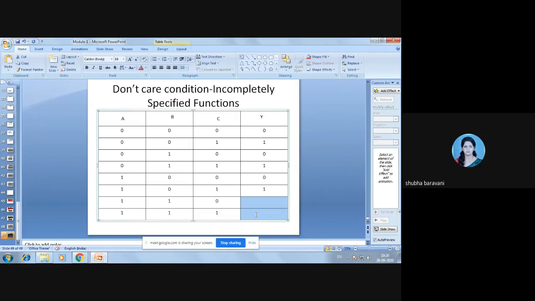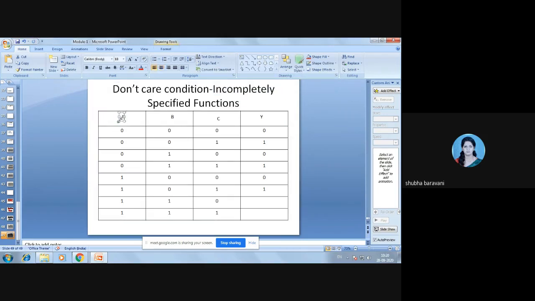Understanding up till here? Understood up till here, Rutvik? Ma'am, repeat it once again, ma'am. See, don't care conditions are also called incompletely specified functions. The name itself says incomplete. Now look, I have given you this truth table.